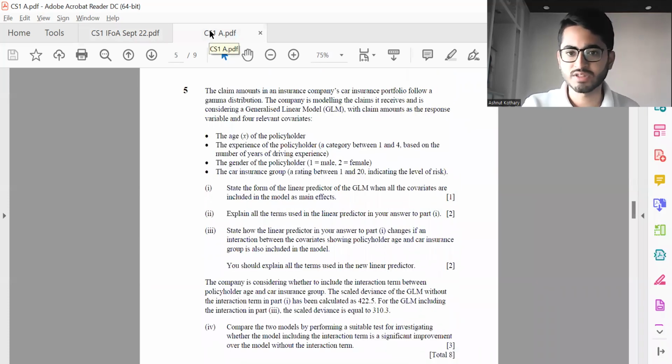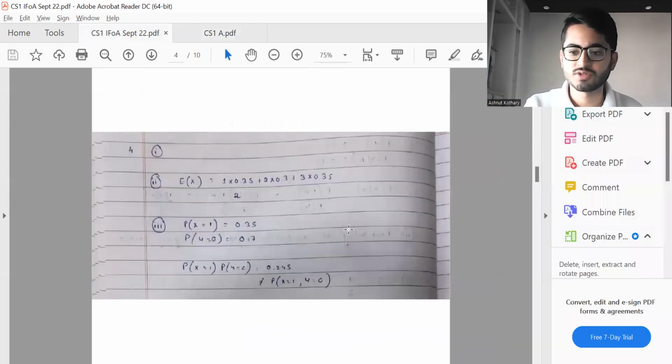Question 5, again, another question where a lot of students struggle, coming from GLM. Ideally, the ones who have gone through the material, or even the students who had gone through our classes, didn't find that much difficulty here, because the material describes these scenarios. So that was just an application over here as well. So let's quickly glance at the solution.